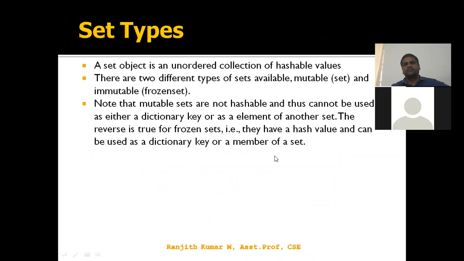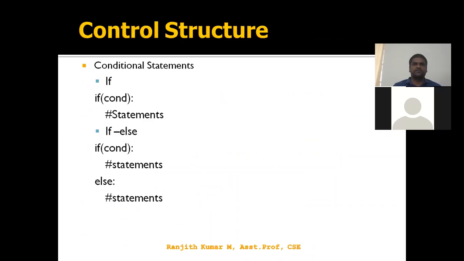And sets are nothing but a collection of elements which should be unique data, non-duplicate values. So sets are mutable, while frozen sets are immutable. A set supports modification: addition, deletion, insertion. But a frozen set does not support it, because those are immutable types.